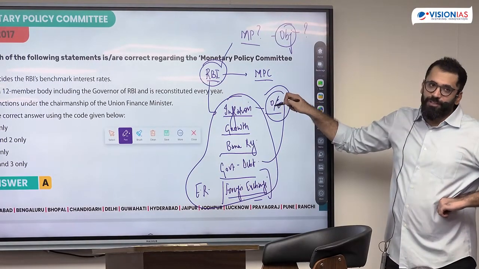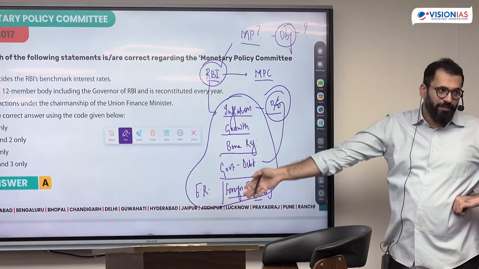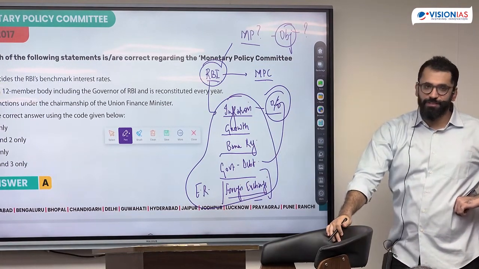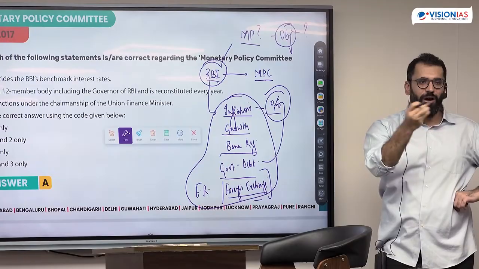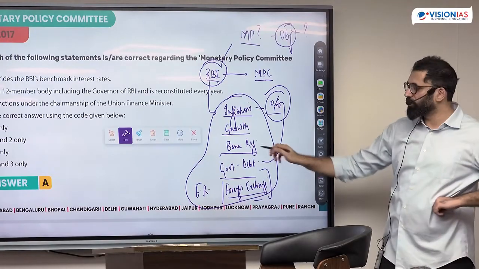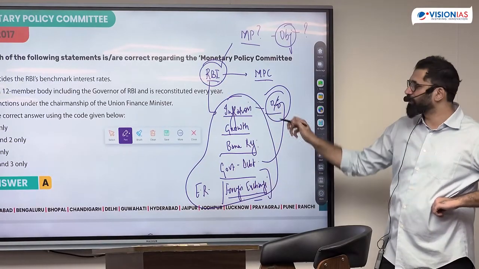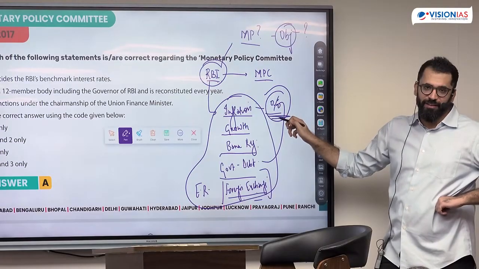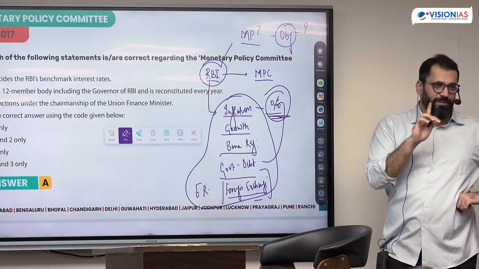When the policy tool is one, but the role is multiple, we don't know what you are doing. It's all very secretive. We don't know how you follow anything. Are you trying to do this? You're trying to do this, or you're trying to do this, because cheez to ek hi hai aapke paas. So we don't know what you are doing. This was the first question.